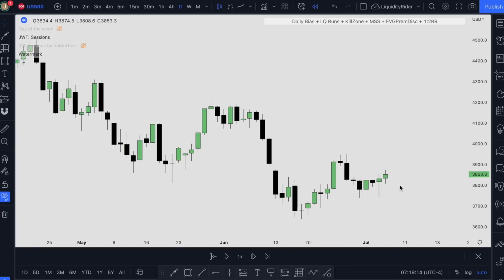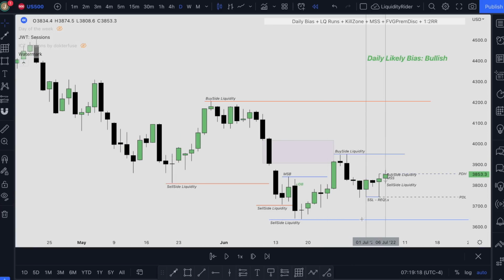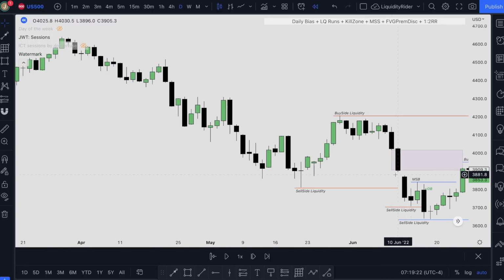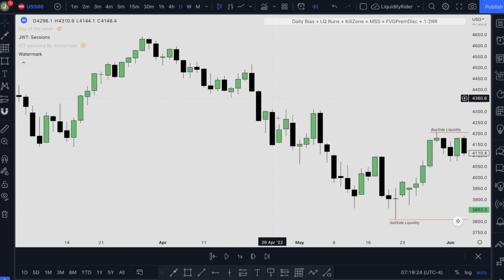You always want to make sure that you use the replay button so you can watch the chart as if it's playing live. You do not want to go back to the old data and look for price, because if you are doing this, then you'll be lying to yourself. Let's say we have our fair value gap form here. We took out our relatively equal highs, our buy side liquidity, and we have our market structure break, market structure shift with huge displacement.